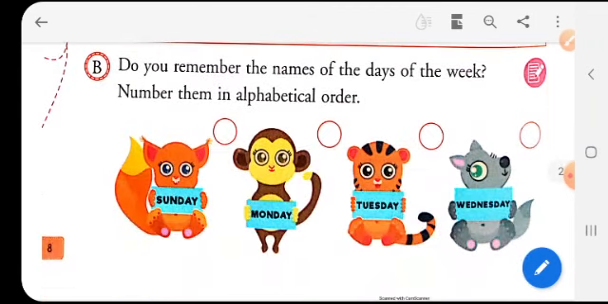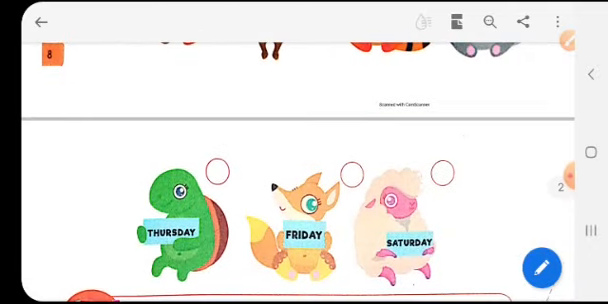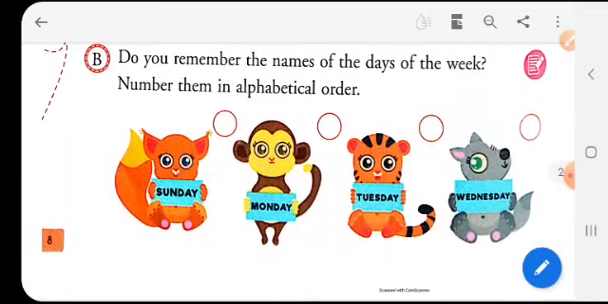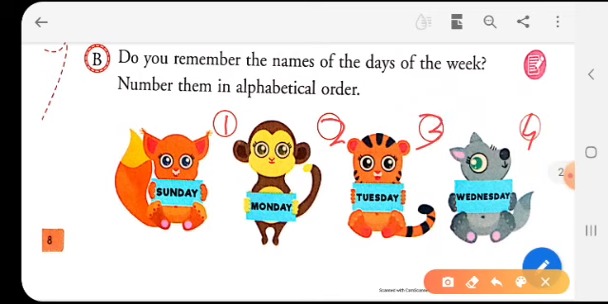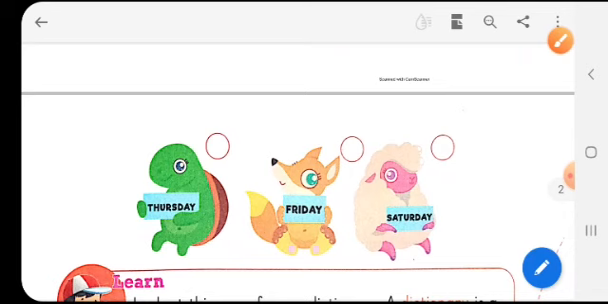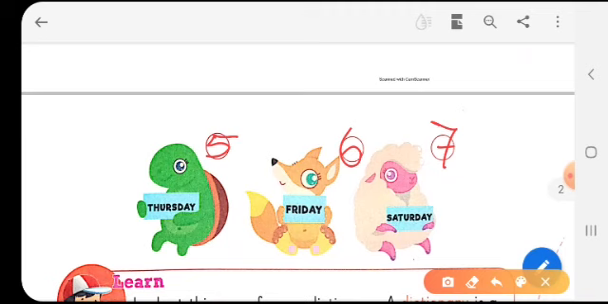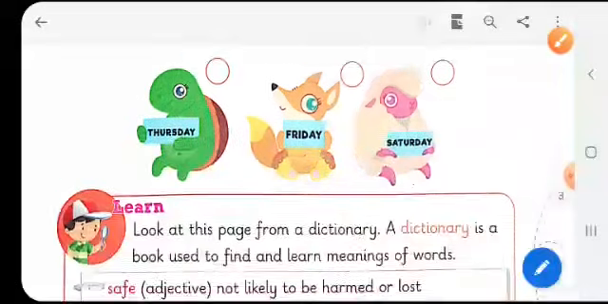Now, do you remember the names of the days of the week? Let's number them in order. We have all the days of the week: Sunday, Monday, Tuesday, Wednesday, Thursday, Friday and Saturday. So, let's number them. It is the first day, the second, third, fourth, then we have the fifth, sixth and seventh day. So, there are 7 days in a week. This is in a sequence.